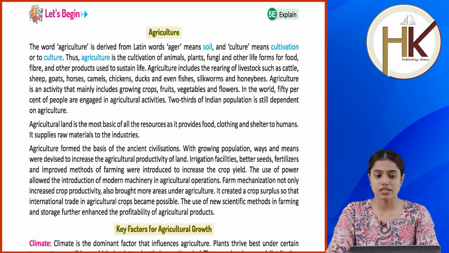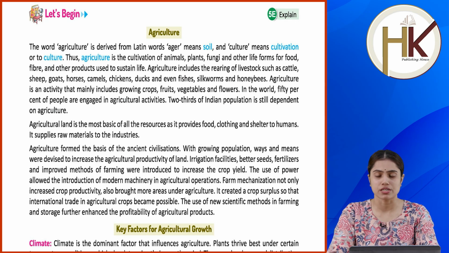Agriculture is an activity that mainly includes growing crops, fruits, vegetables and flowers. In the world, 50% of people are engaged in agricultural activities. 2/3 of Indian population is still dependent on agriculture. Agriculture land is the most basic of all the resources as it provides food, clothing and shelter to humans. It supplies raw materials to the industries. Agriculture formed the basis of the ancient civilizations.